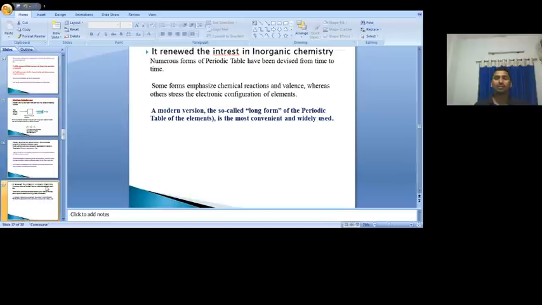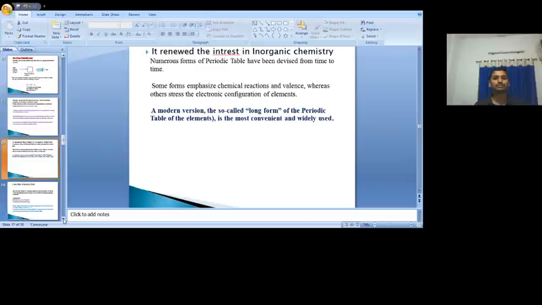Finally, what we are using now is the modern version of the periodic table, which we call the long form of the periodic table. This is the most convenient, widely used and easy to understand periodic table, so that is what we are now going to discuss.